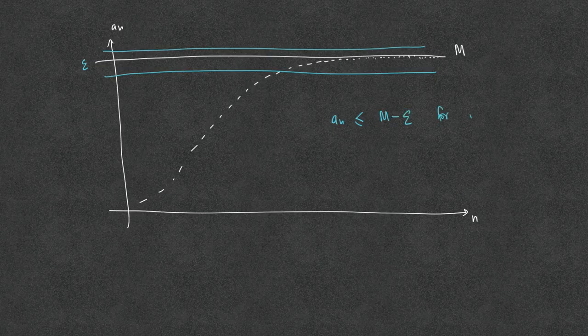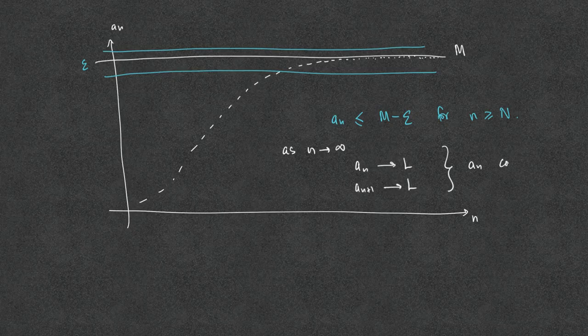This is the definition that a sub n has a limit L. That is, as n goes to infinity, all of the terms a sub n stay within the epsilon band, and as n goes to infinity, a sub n goes to L, the next term a sub n plus 1 also goes to L. This means the sequence a sub n converges. If it is convergent, then the limit is unique.